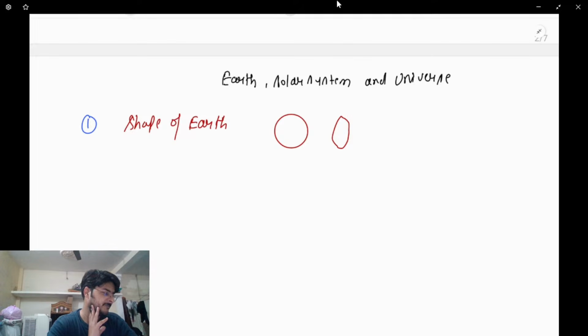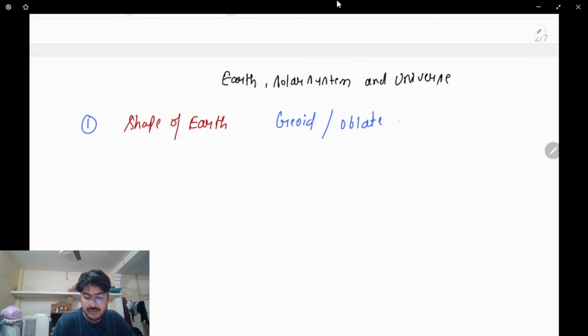What is the shape of Earth? Over a period of time, people have defined the shape of Earth as an oblate structure. They call it a geoid shape, or an oblate spheroid. Oblate spheroid. What does this mean?